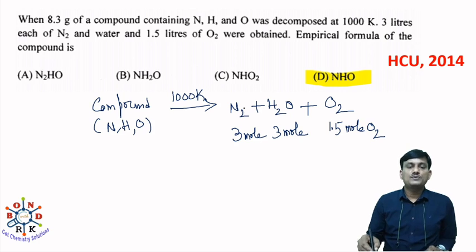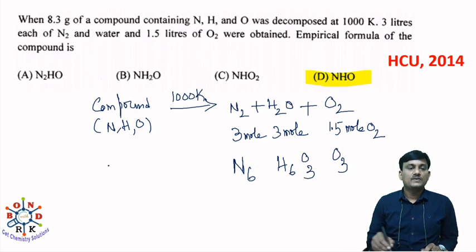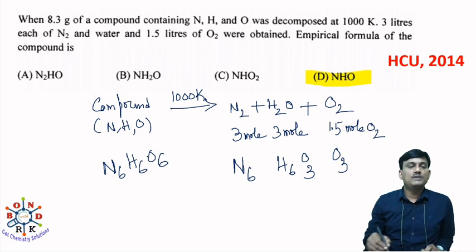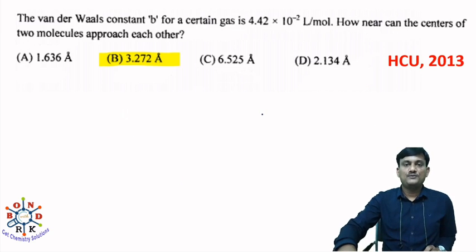Suppose when you multiply with 3 and 1.5, you will get N6, this one H6, O3, and this one 1.5 into 2, it will be O3. So the compound has N6, H6 and O6. When you divide with 6, you will get a very simple formula. That formula is called the empirical formula. So the empirical formula of this molecule is NHO. Okay, what is the answer? NHO is the empirical formula.